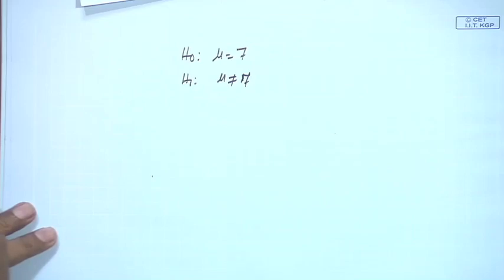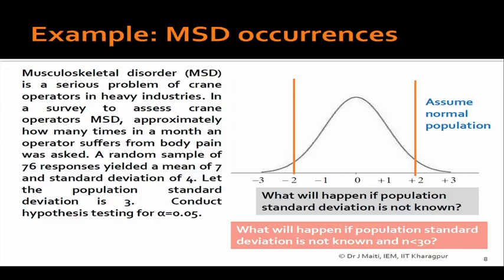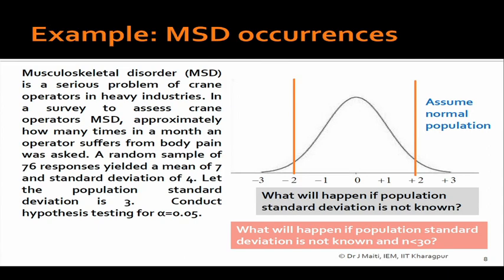Okay. Now, here the thing is that as a manufacturer, from a management point of view, you want to see that no, it is not 7, it is below 7. From the operator's point of view, they may say no, it is not only 7, it is more than 7. The operators who are using the crane will be saying that we are suffering more.